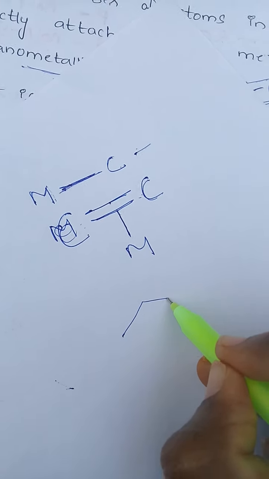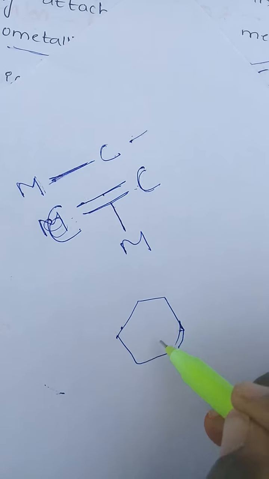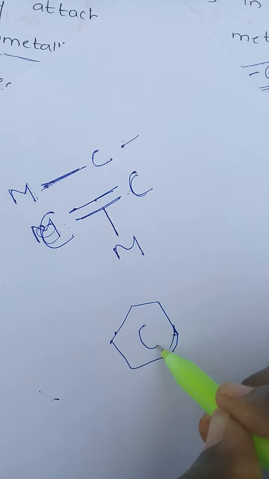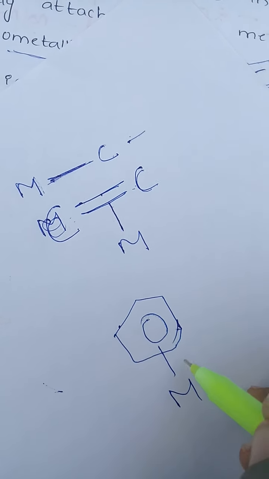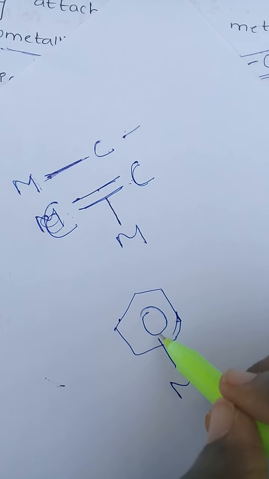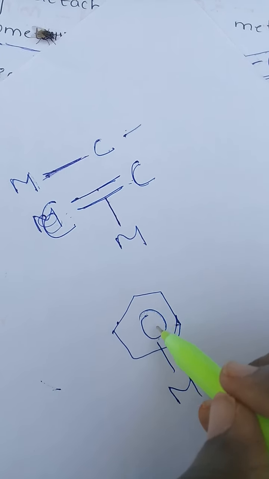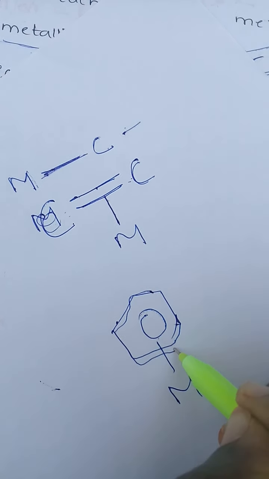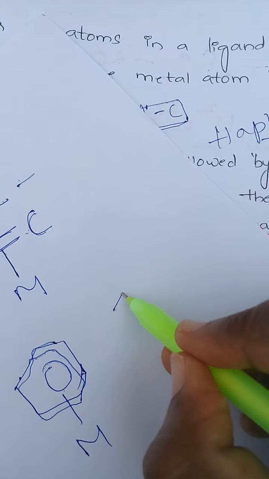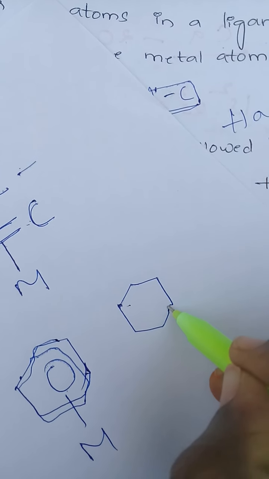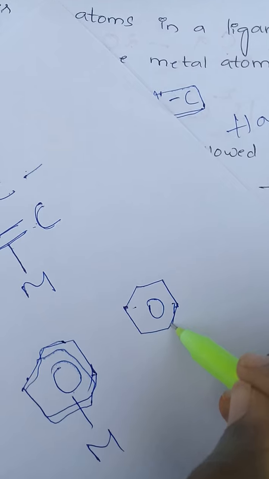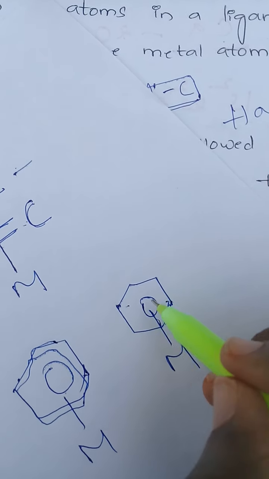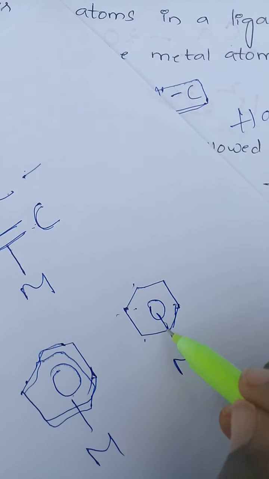And next, in the cyclic structures, the bond is drawn like this, so for these compounds the metal is attached to the total atoms. So in this benzene structure, the metal is attached to the 6 atoms.